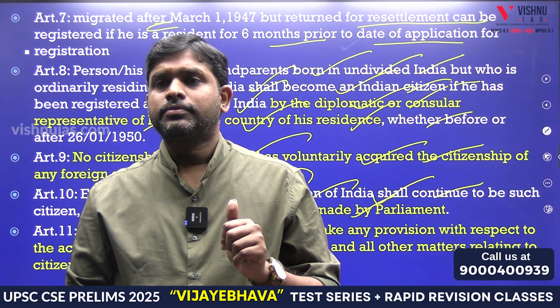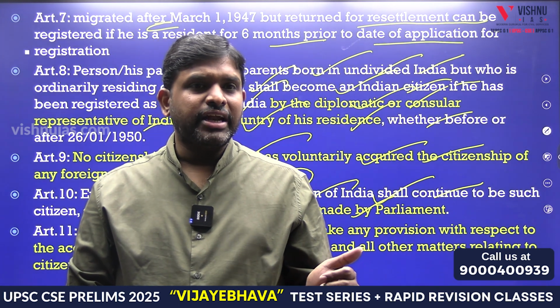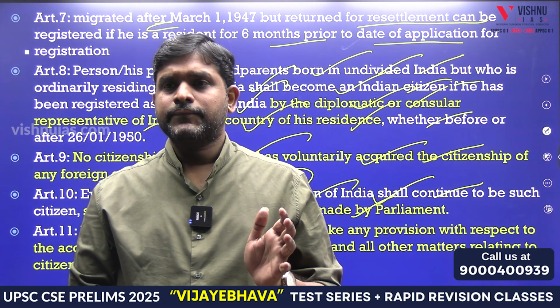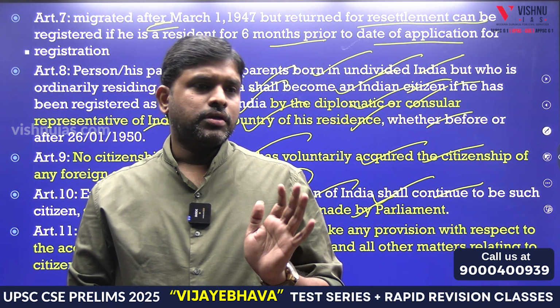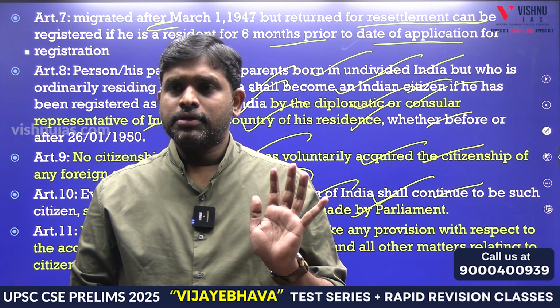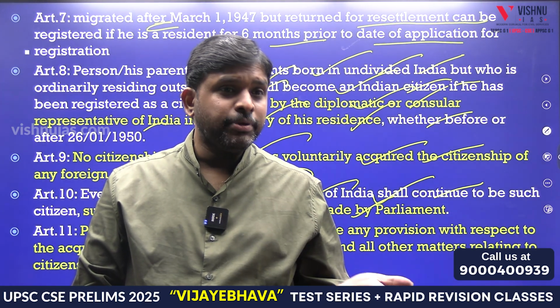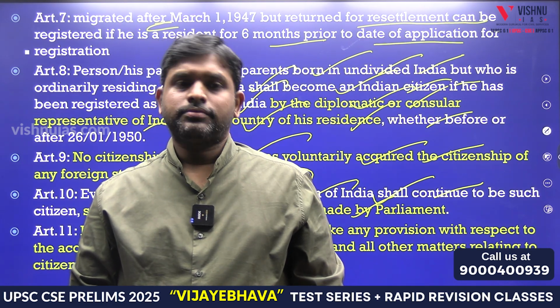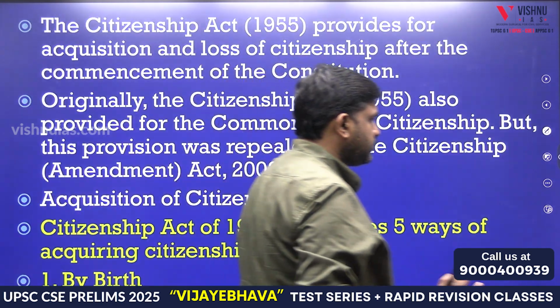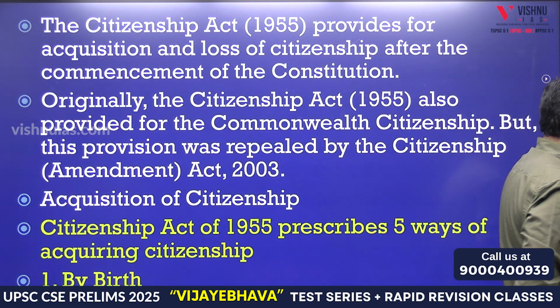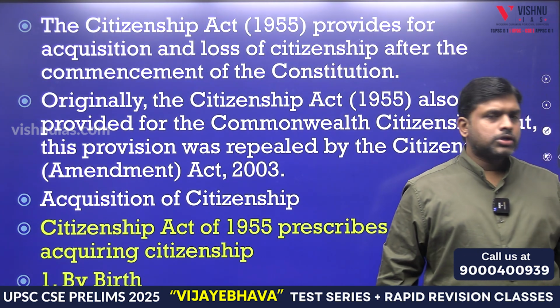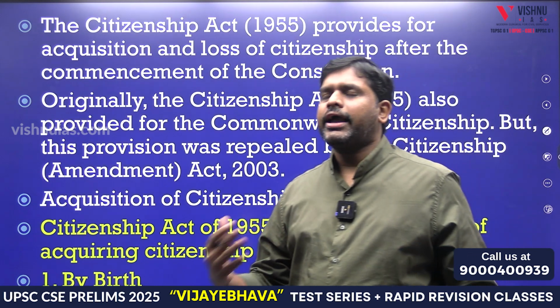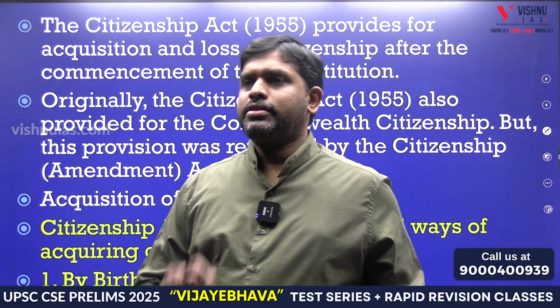Next. Voluntary acquisition of other countries' citizenship. Next. Continuation of citizenship. In order to continue the citizenship, we have to follow the laws made by the Parliament. 11. This is what. So we made multiple acts under Article 11.